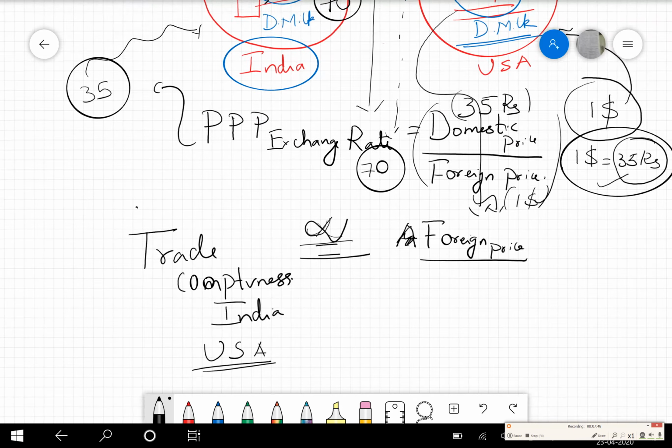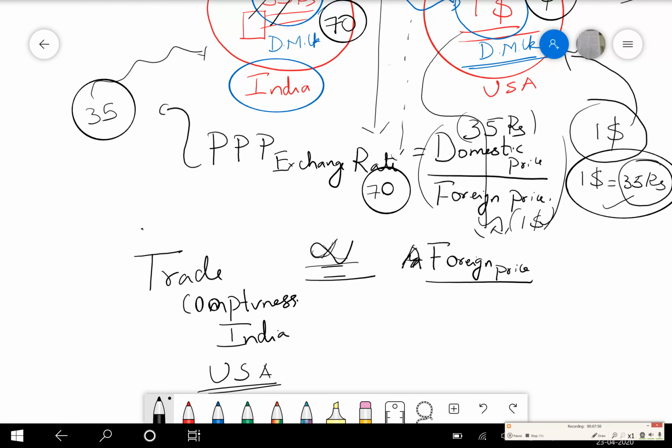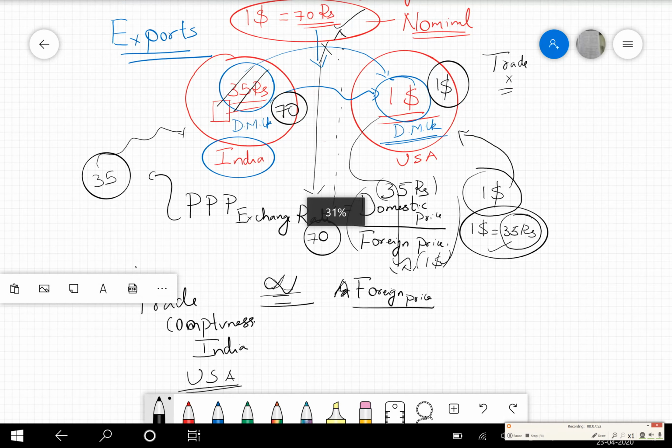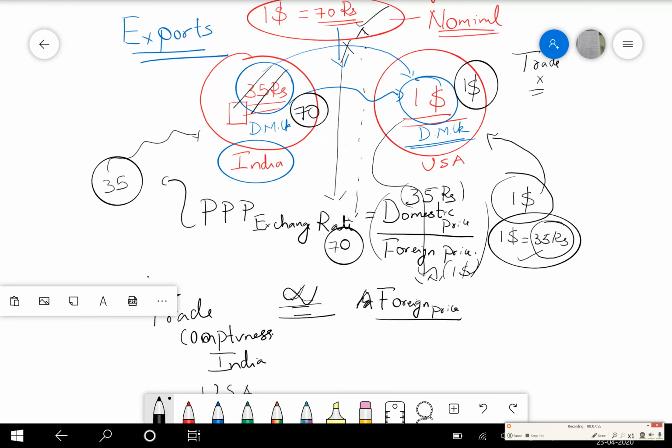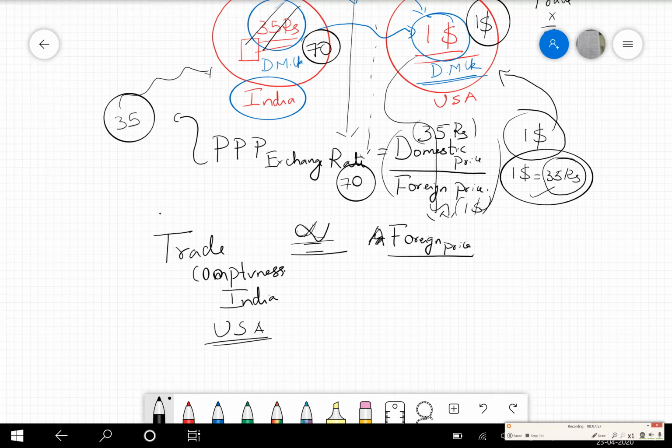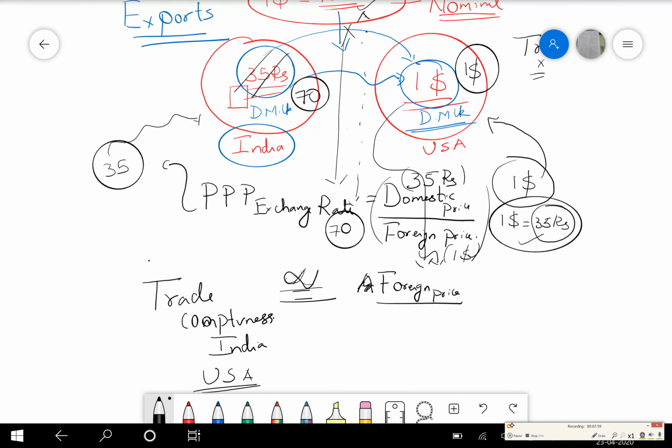So it is directly proportional. Trade competitiveness depends on foreign price, number one.